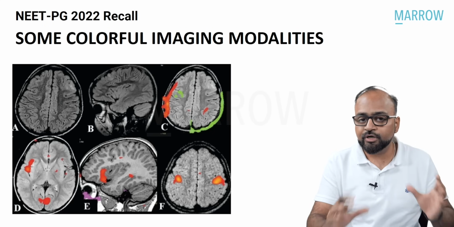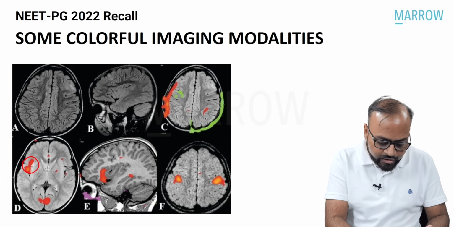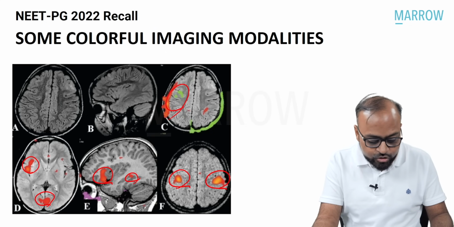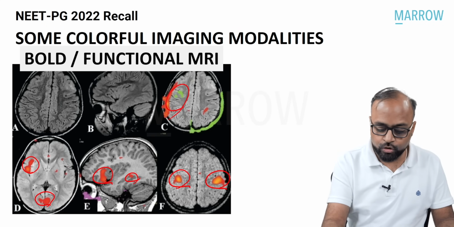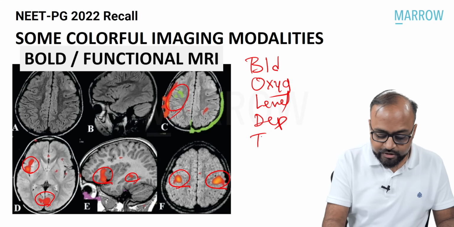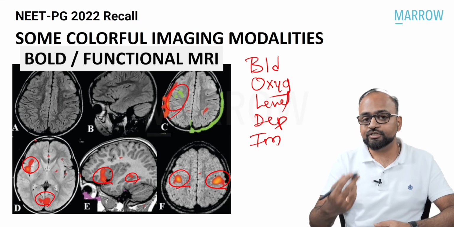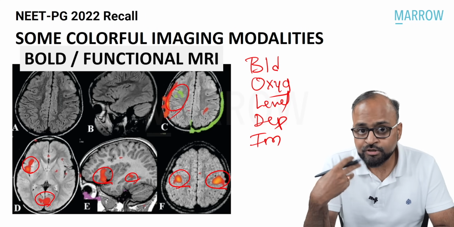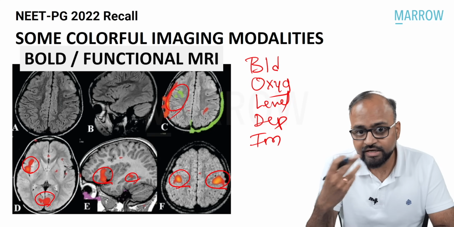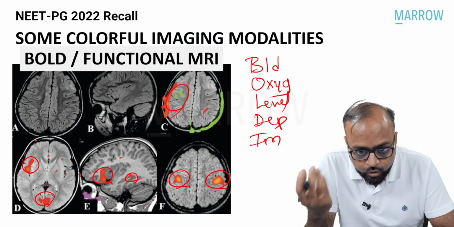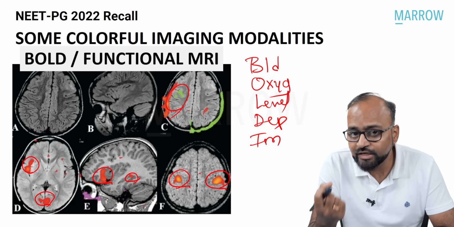Another image where you'll see predominantly an MRI image, but focal color superimposition on it at specific centers of the brain when they are working, is what is called functional MRI or BOLD. What is BOLD? It is blood oxygen level dependent imaging. This can determine the functional status of various centers. When I'm speaking, my Broca's area is getting active. This Broca's area is going to receive a lot of oxyhemoglobin, and there is going to be less deoxyhemoglobin.